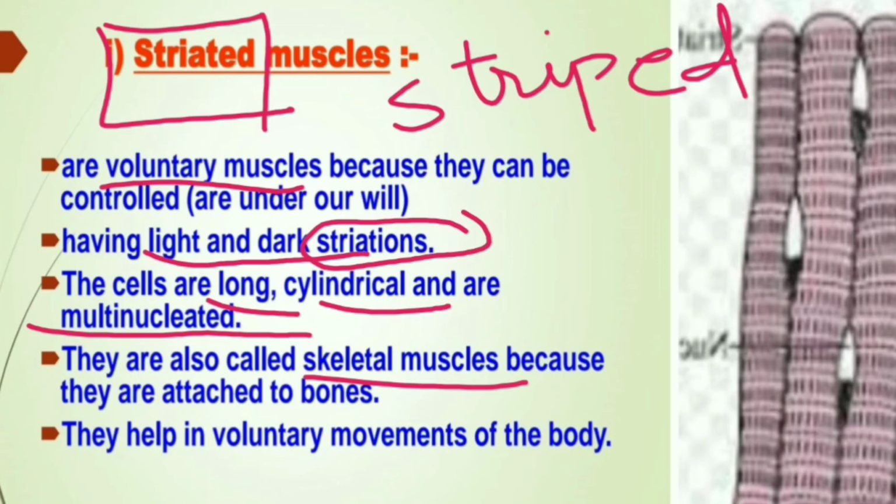Bones do not move on their own. Because of these muscles which are attached to them, these muscles contract and relax to make the bones move, and hence movement of the body part is possible. So they help in the voluntary movement of the body. They are present in our legs and arms, which we can move with our will. They are known as voluntary muscles.